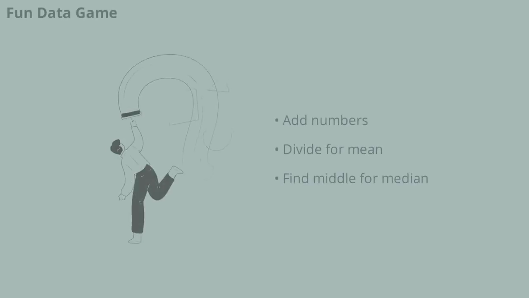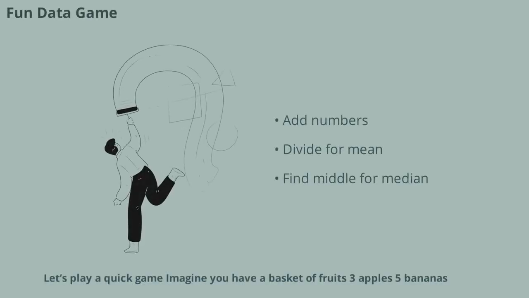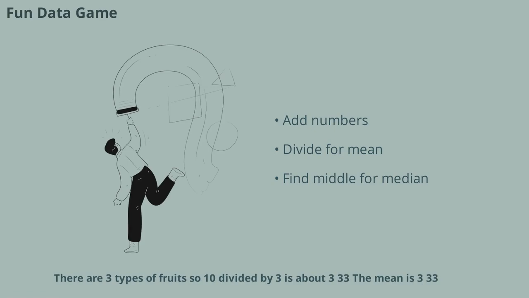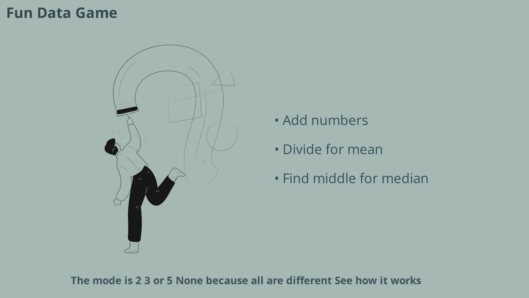Let's play a quick game. Imagine you have a basket of fruits: 3 apples, 5 bananas, and 2 oranges. What's the mean number of fruits? Add them up. 3 plus 5 plus 2 equals 10. There are 3 types of fruits, so 10 divided by 3 is about 3.33. The mean is 3.33. The median is the middle number when you put 2, 3, 5 in order, which is 3. There is no mode, because all the numbers are different.